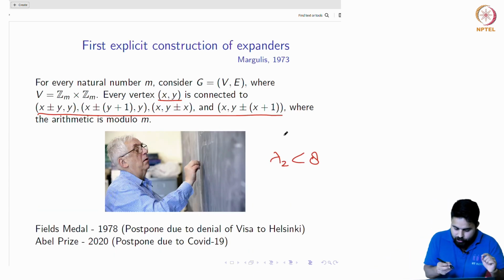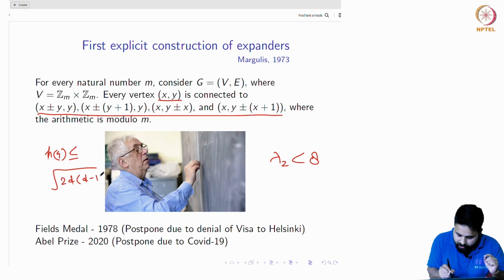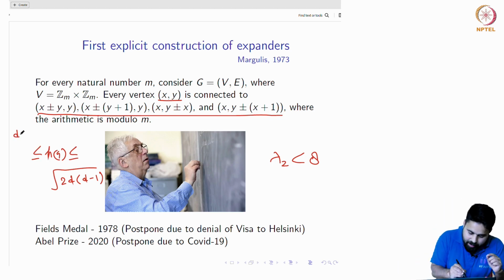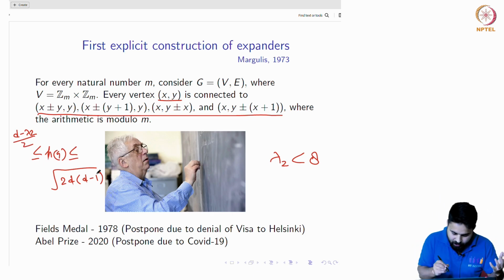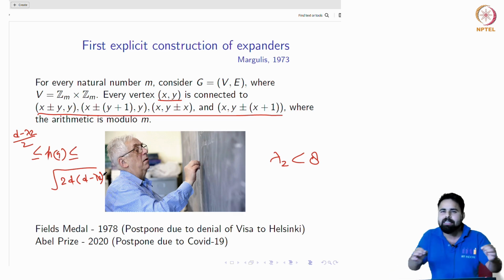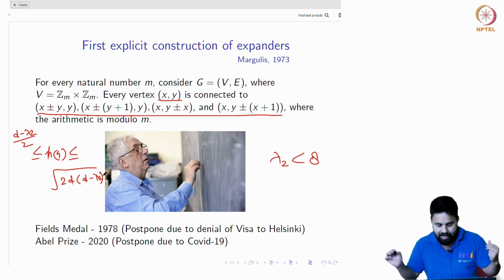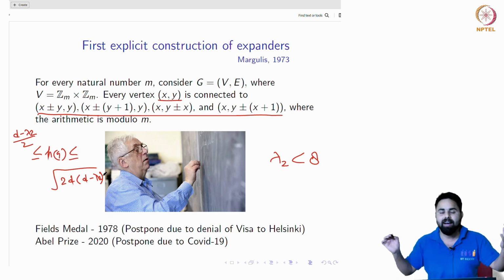So the expression was this, right? Your expansion coefficient was always less than or equal to, let me write this quantity here, square root of 2d, and it is always greater than or equal to (d minus lambda 2) divided by 2. If you see, on both sides there is a quantity d minus lambda 2. If lambda 2 is strictly less than d, that means h(G) is always positive. This in a way tells that the graph is connected.